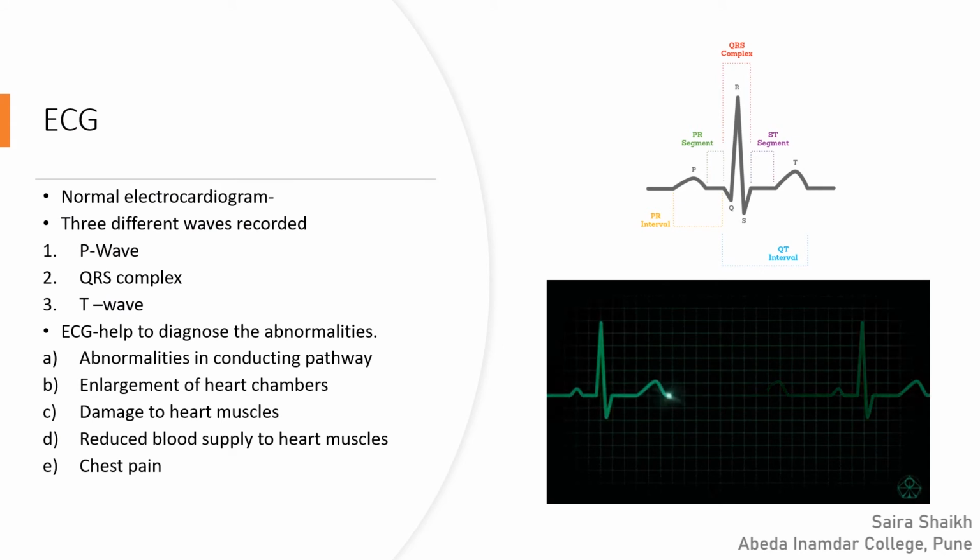A normal electrocardiogram has three different waves: P wave, QRS complex and T wave. P stands for auricular contraction, QRS complex for ventricular contraction and the T wave for ventricular relaxation. ECG helps to diagnose abnormalities like those of the conducting pathway, enlargement of heart chamber, damage of heart muscle, and chest pain.